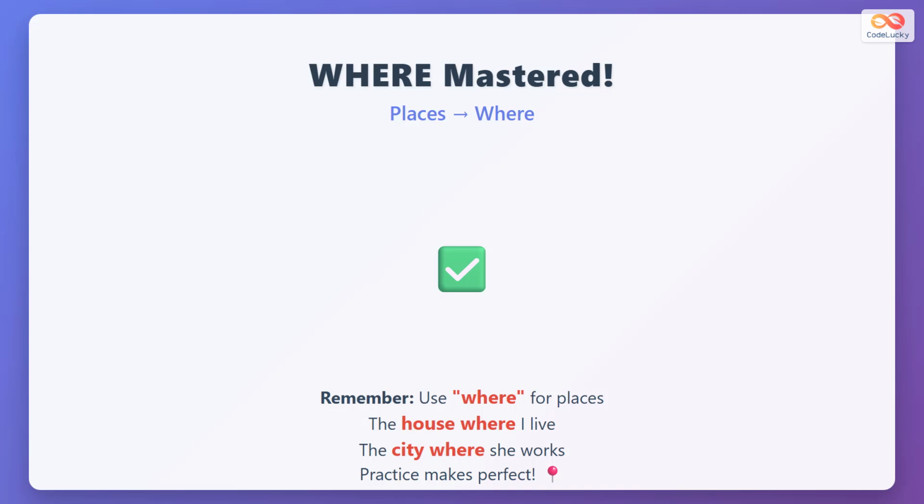You have mastered where for places. Remember, places always use where, like the house where I live and the city where she works. Practice these patterns daily. You are now ready to use where confidently in English.